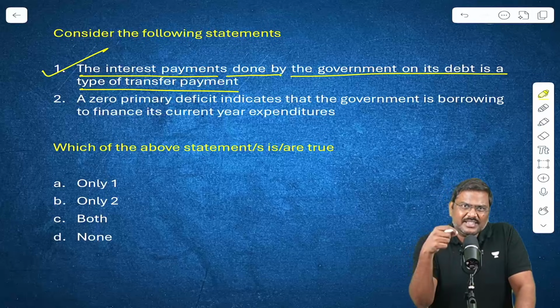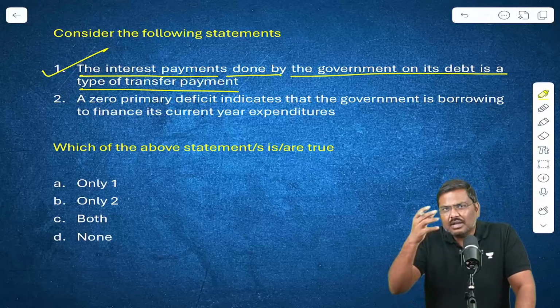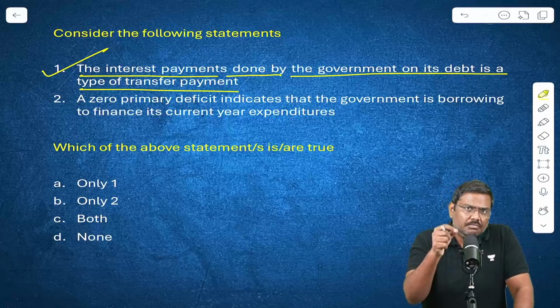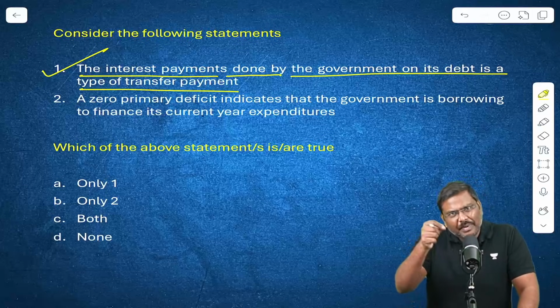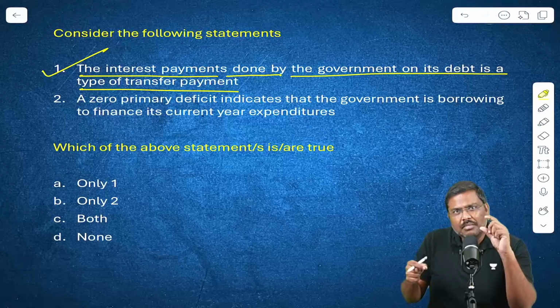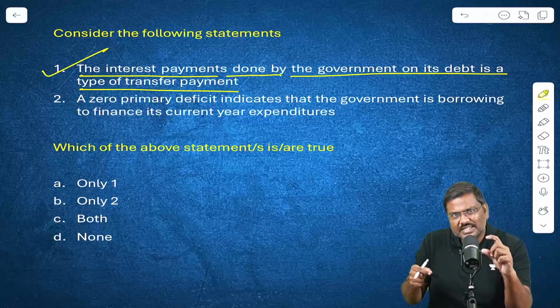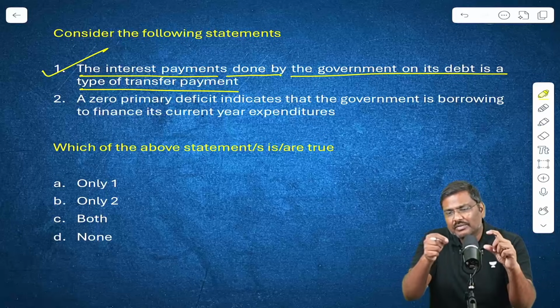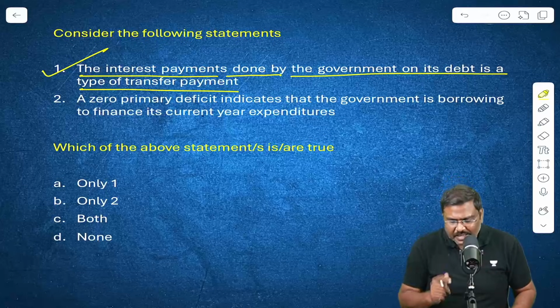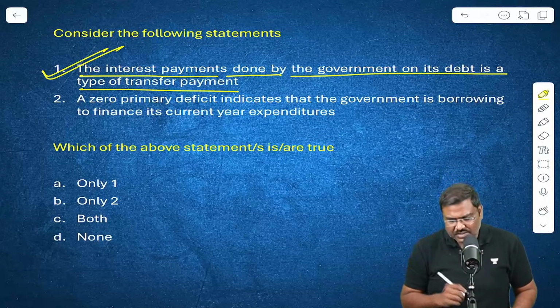Why is the interest paid a transfer payment? Somebody will simply say, but sir, loan. My dear, the government will pay interest. Loan amount does not change. That is, the principal amount remains the same. Government will simply pay interest. That's the reason it is considered as a transfer payment.